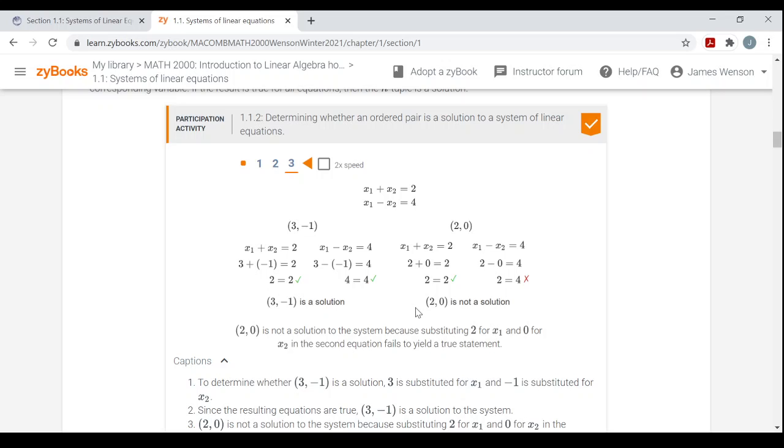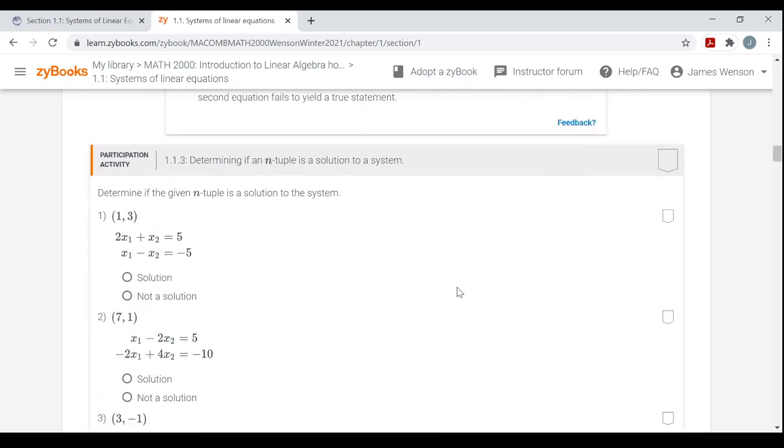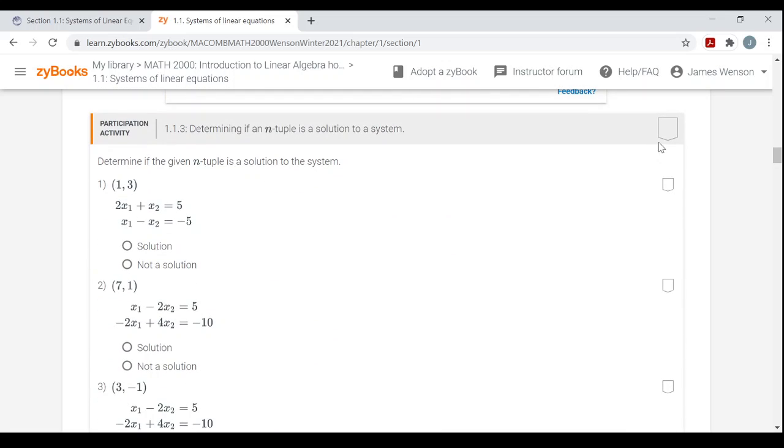This is probably looking familiar to you from intermediate algebra or whatever college algebra class you've taken before. Now I'm done with the animation, and it would say I was complete. Again, I showed this in the week 0 syllabus video. This is what you should normally be seeing, a participation activity. All these activities should start out blank.